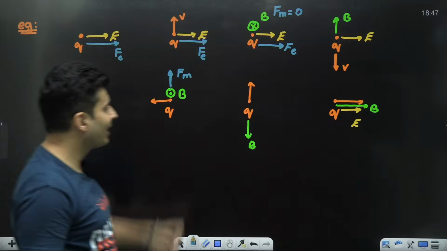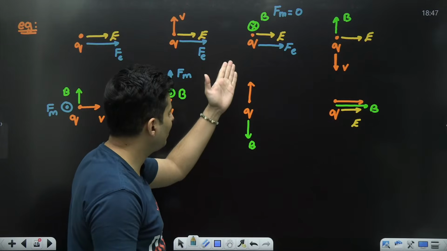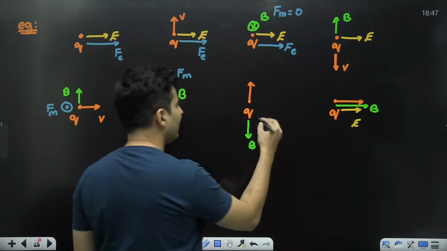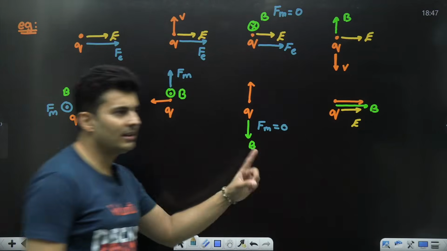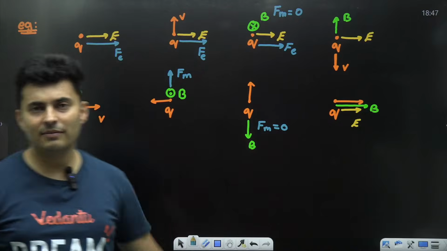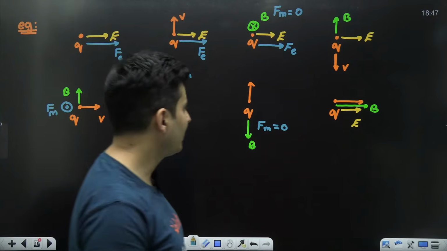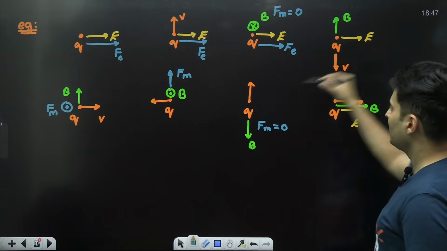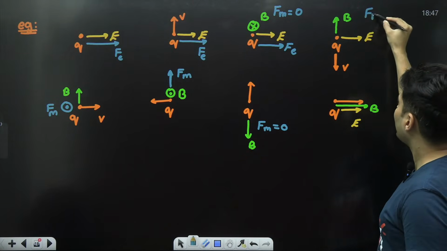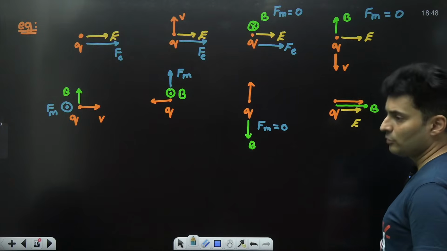Next, let's go over here. Oh, this is magnetic field. Velocity is up, 180 degrees. So the magnetic field's force will be 0. Parallel or anti-parallel, magnetic fields never apply magnetic force. Let's go over here. Same story repeats. Magnetic field will not apply any force.